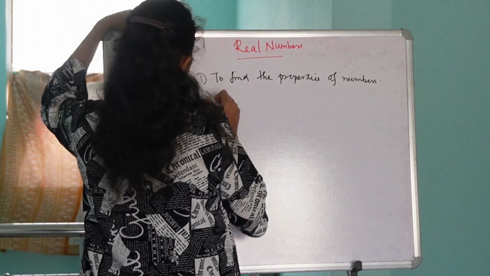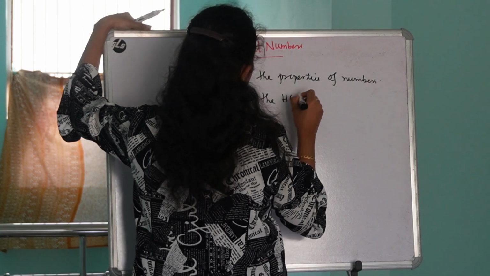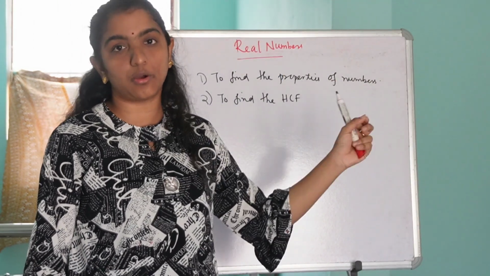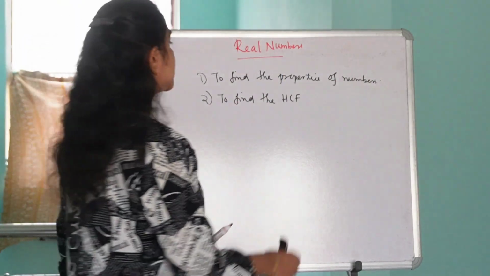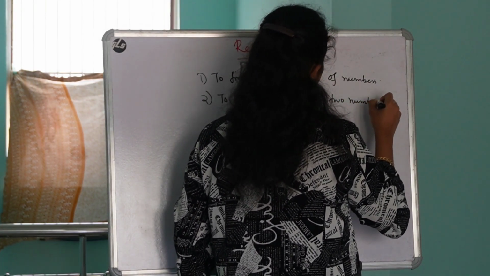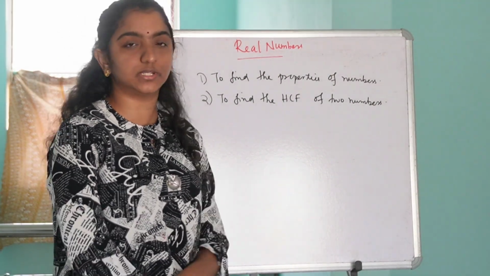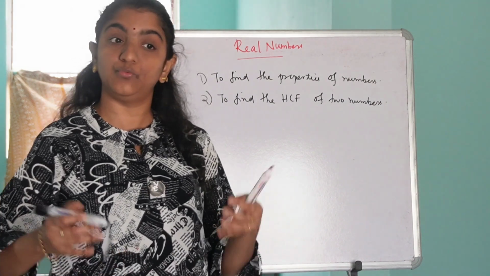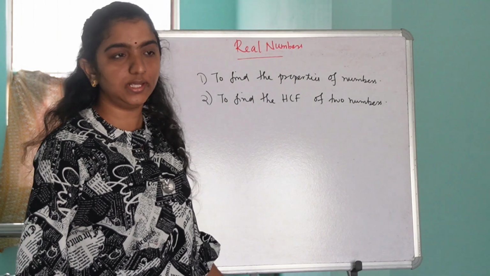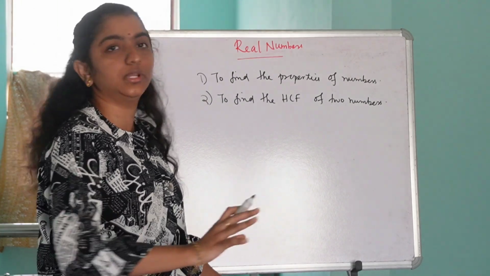Then the second application is to find the highest common factor. HCF means highest common factor and LCM means least common multiple. So to find the HCF of two numbers, and usually we use Euclid's division lemma for finding the HCF of two very large numbers. Is it clear, guys? So these are the two applications of Euclid's division lemma.